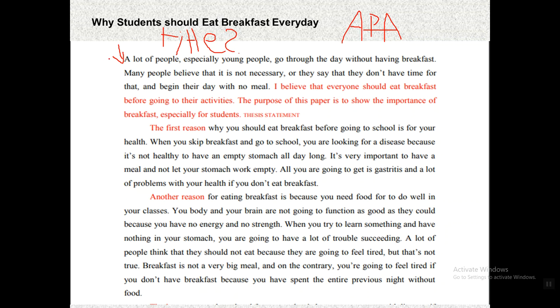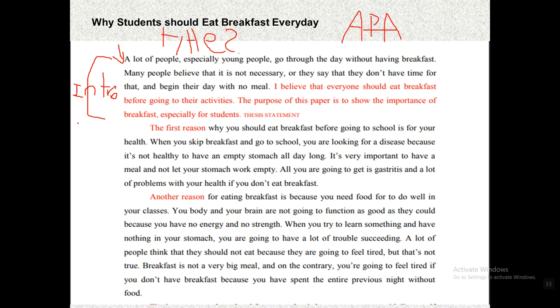As you can see here, this is the introduction of our essay. This is the intro. We have said that the intro of the essay is divided into three parts. The first one is a topic sentence, which is the hook to attract your reader. The second one is narrowing down, not just background about the topic. And the third part is the thesis statement, or the claim you're going to finish your essay about.